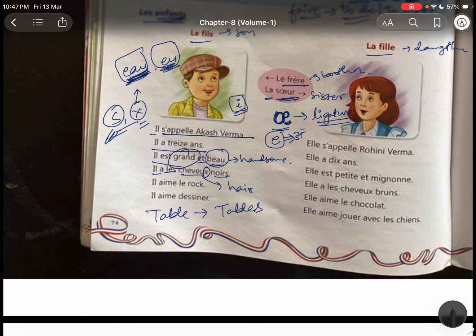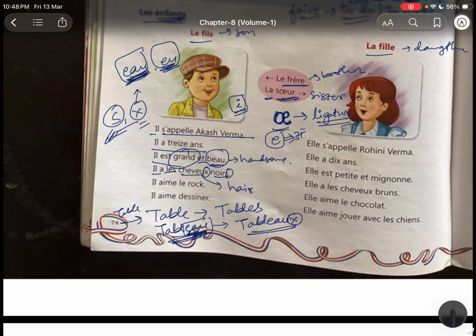Table means table, and this is tableau. EAU is at the end, right? Tableau means board. So the plural, we have to use X to make it plural. Why? Because we have U at the end.